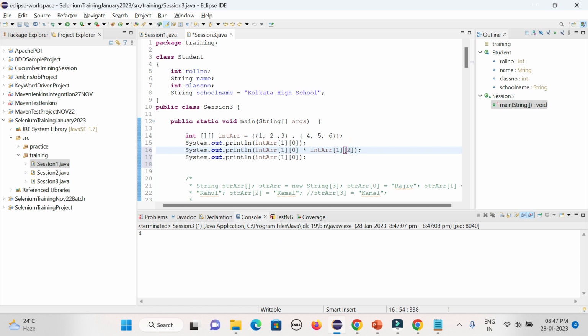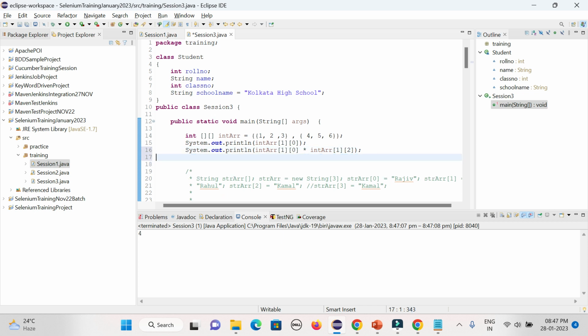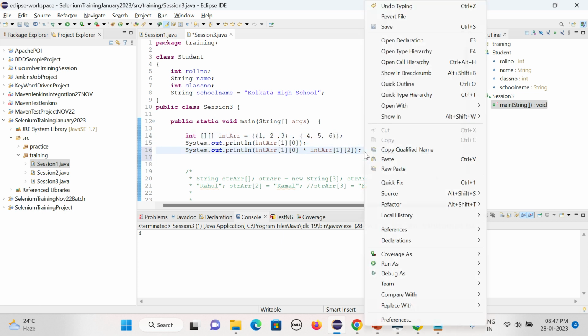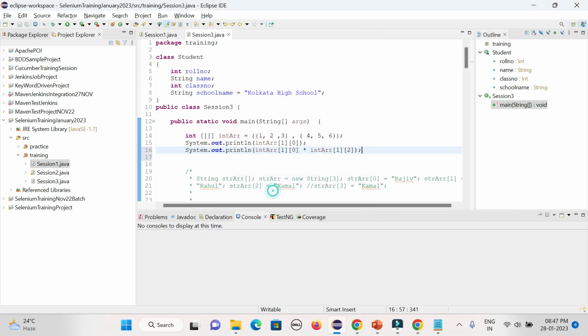Similar way if you want to do subtraction, multiplication, anything. Now what will happen, row 1, column 0 is 4, and then row 1 and column 2 means 6. So 4 into 6 means 24, it will be displayed. So that way in real time we can deal with the array.